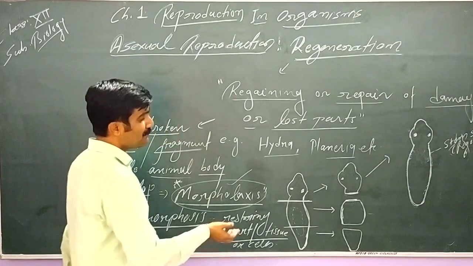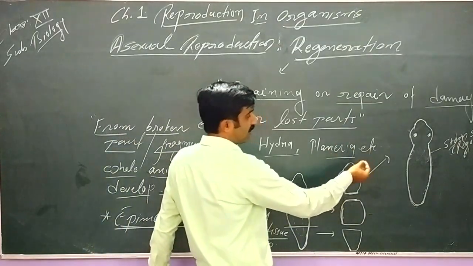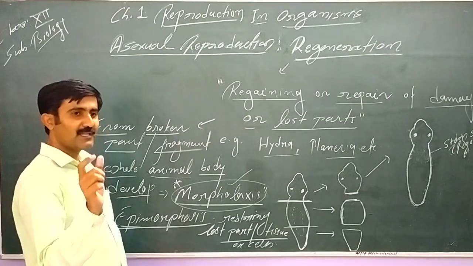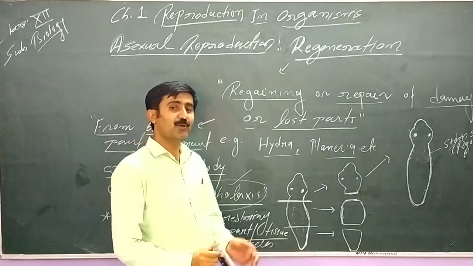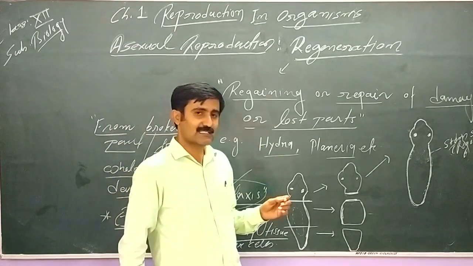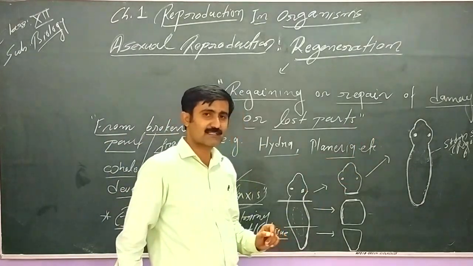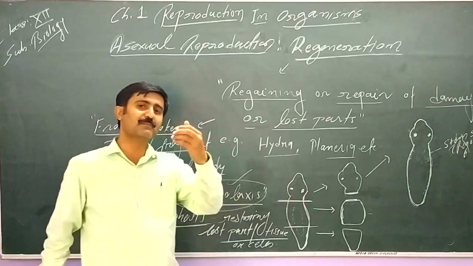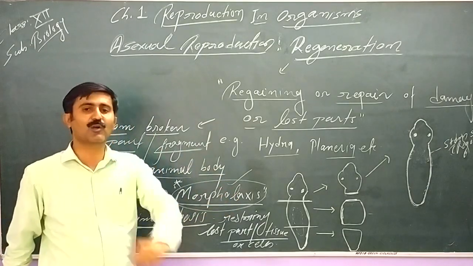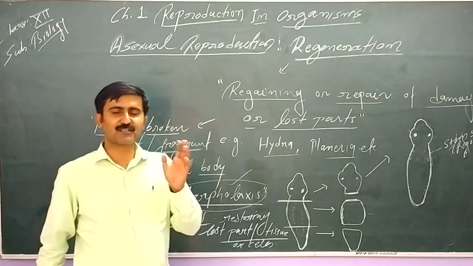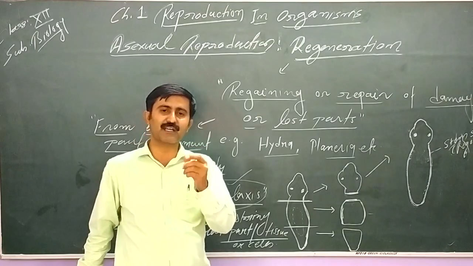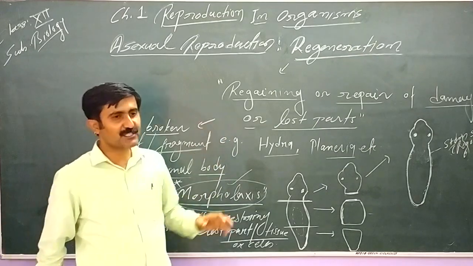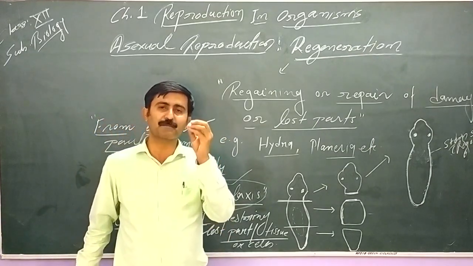But here, any piece of an organism will not develop into a new organism. A fragment which has the embryonic cells, the typical cells or regenerative cells, which are called stem cells, must be present. Then only that fragment will regain the lost part and develop into a whole organism. So remember, in case of fragmentation, any part or any piece has the ability to develop into a new organism. But in case of regeneration, there must be the presence of some typical cells.